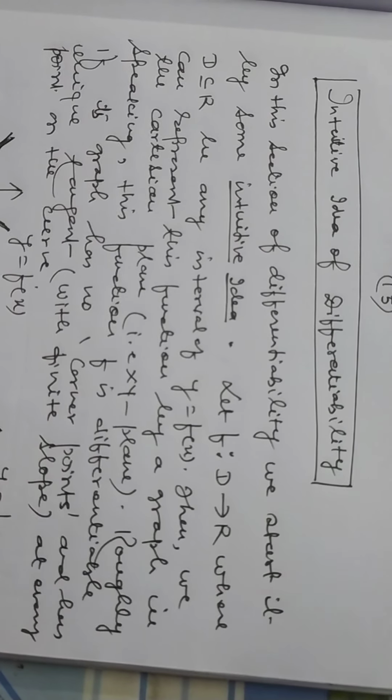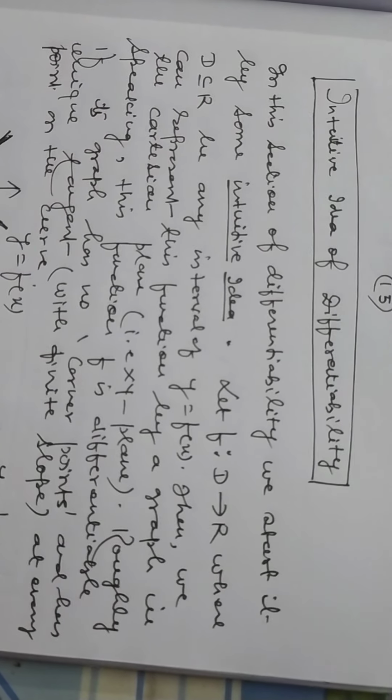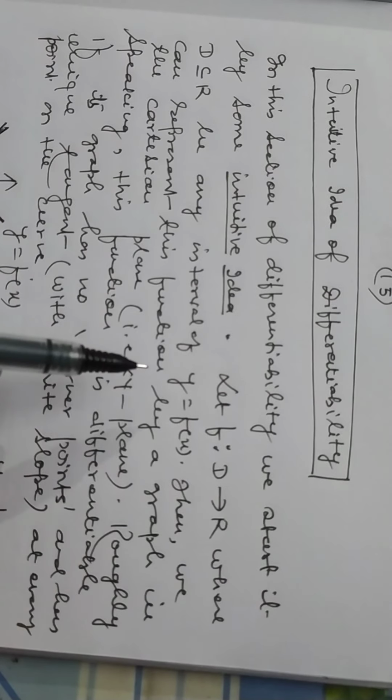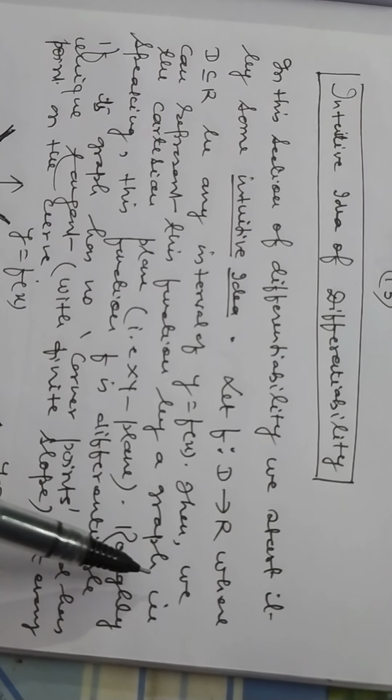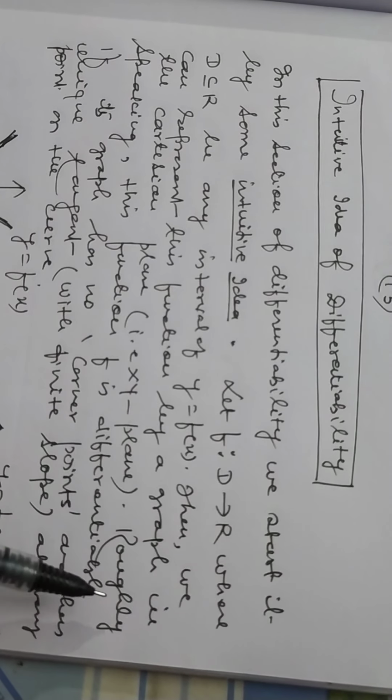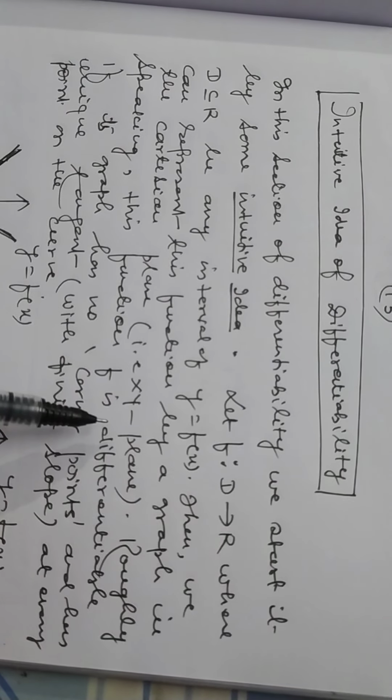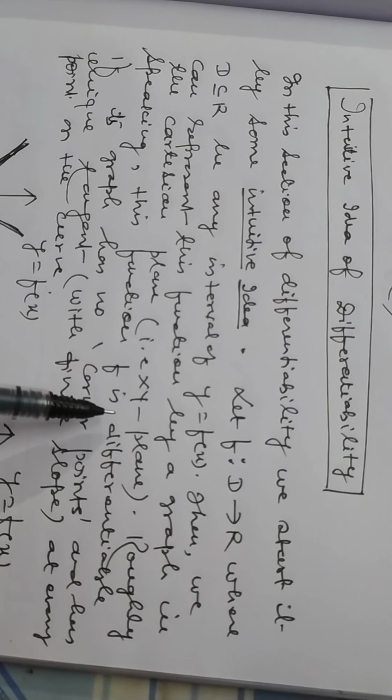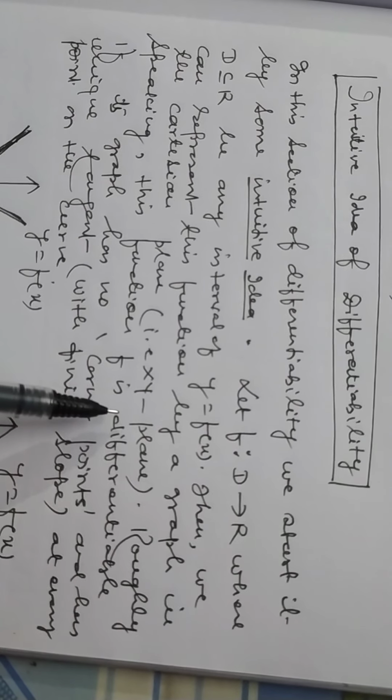D is a subset of R. And y is equal to f(x) is a function. Then we can represent this function by a graph in the Cartesian plane, that is in the xy plane. The Cartesian plane is known as the xy plane.